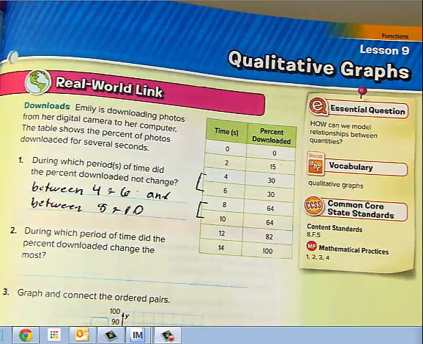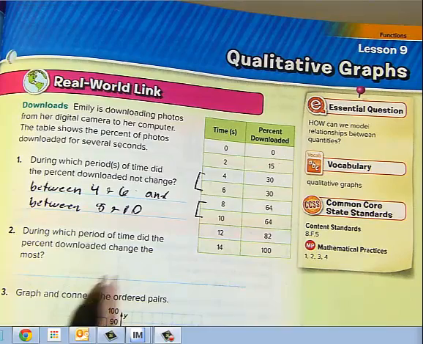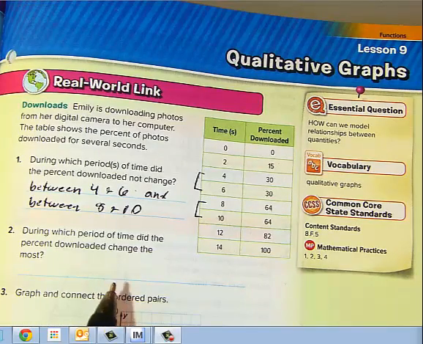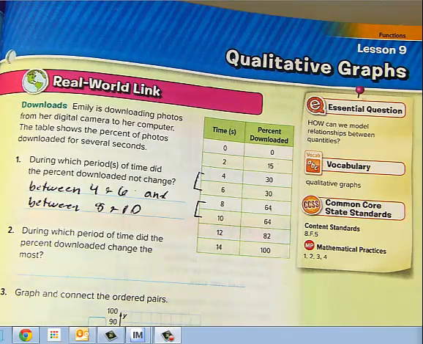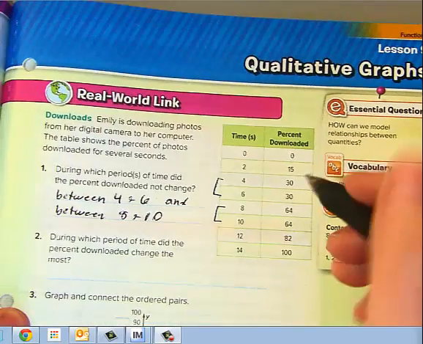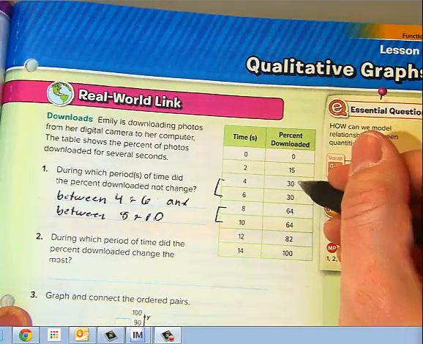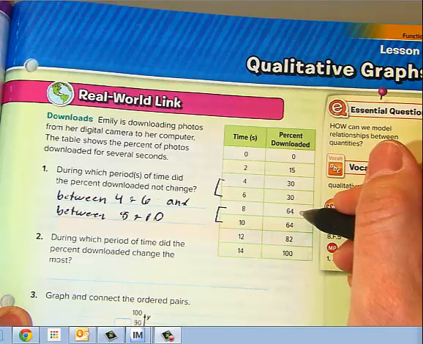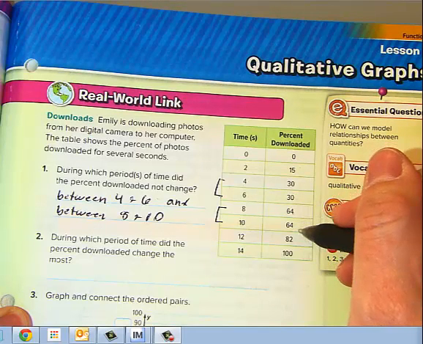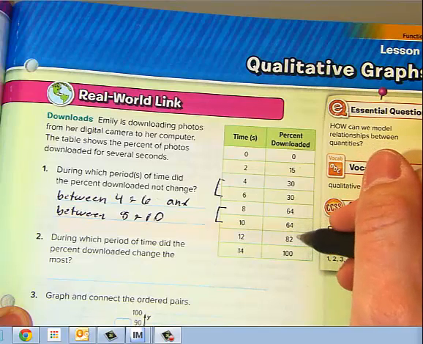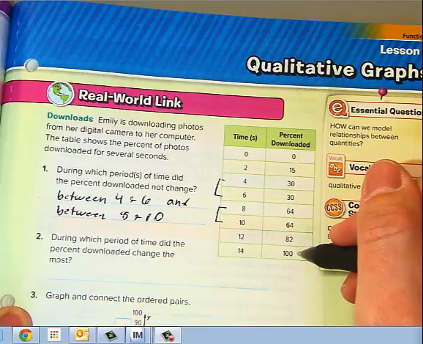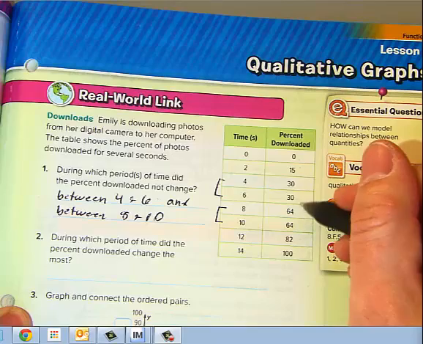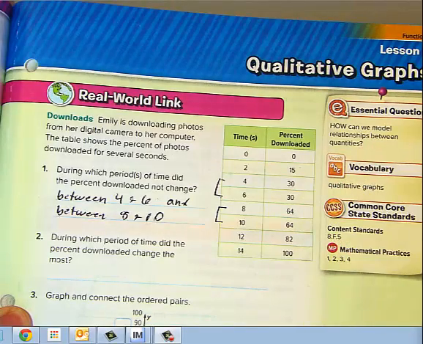Now looking at 2, it says during which period of time did the percent download change the most? So when did it actually change the most? Well, we see an increase of 15, then an increase of 34. Then we have one of 18, and then another 18. So our biggest increase is right here. Once again, you want to say this clearly. Don't just say 6 and 8.